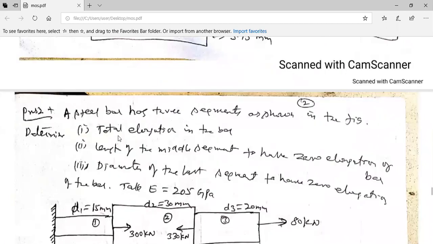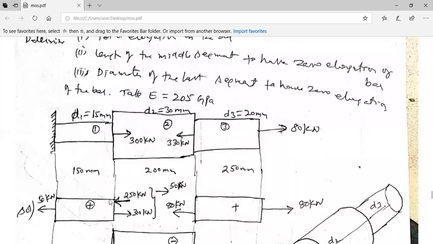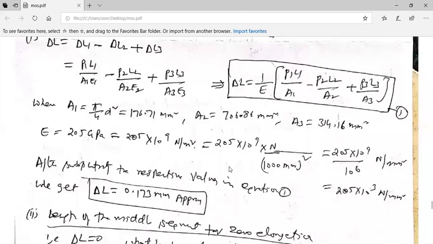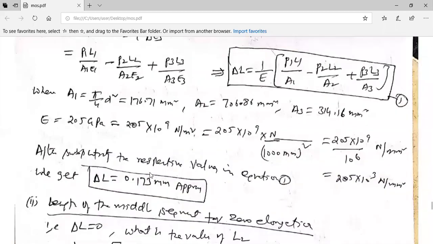All the three problems. First one is the total elongation of the bar. Total elongation in the sense delta L is equal to, based on the net forces, delta L1 minus delta L2 plus delta L3. So you have found out delta L1, L2, L3.